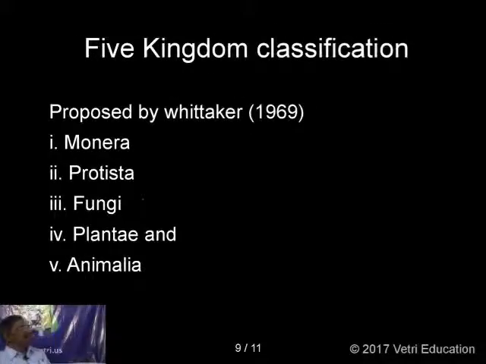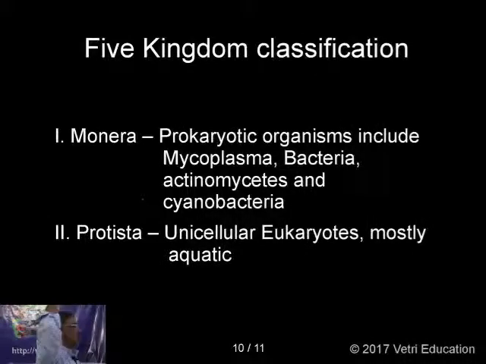The next classification is somewhat better than the previous one. It was proposed by Whittaker in 1969. He included five kingdoms: Monera, Protista, Fungi, Plantae, and Animalia. Now let us see what criteria he has taken in this classification. The criteria for this classification is based on the body structure.